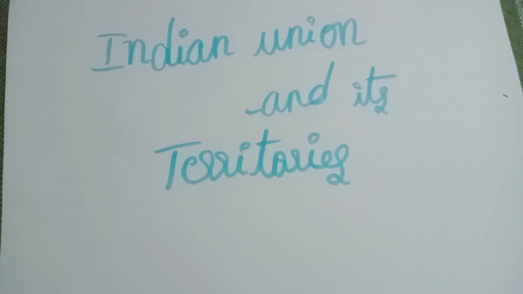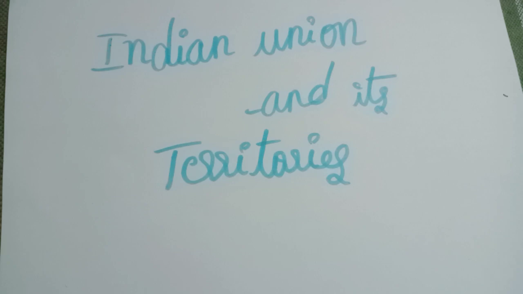Two powers are given to the Parliament under this article. The first one is to admit new states: the power to admit new states in the Union of India, that is, for example, admission of states which are already in existence. So that is the first power. Coming to the second power, establish new states: the power to establish new states, that is, states which were not in existence before.